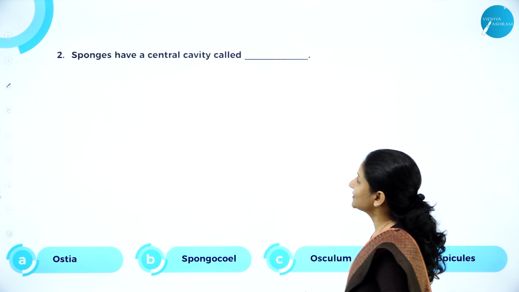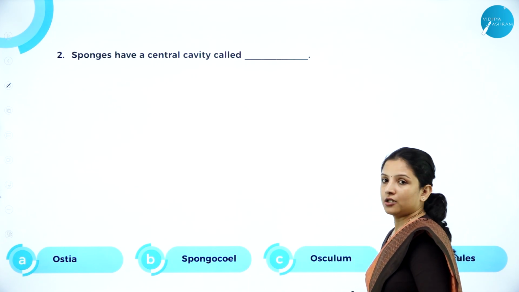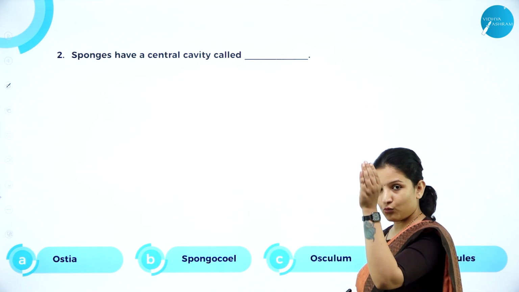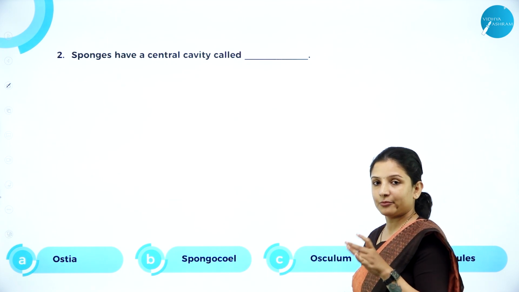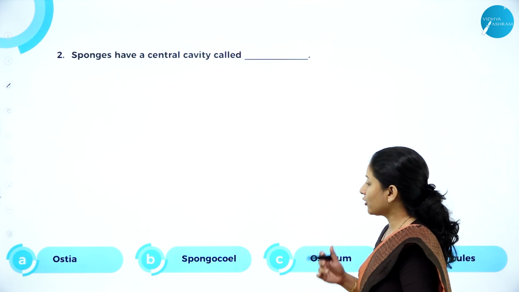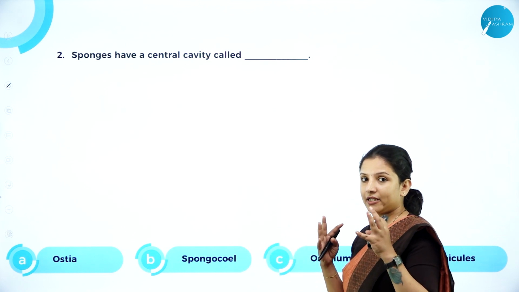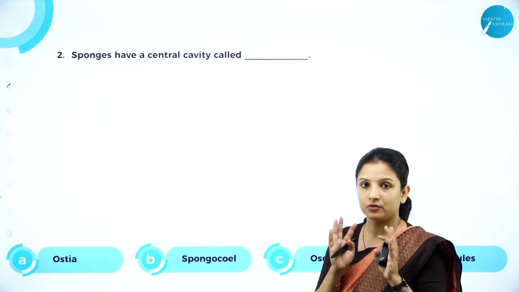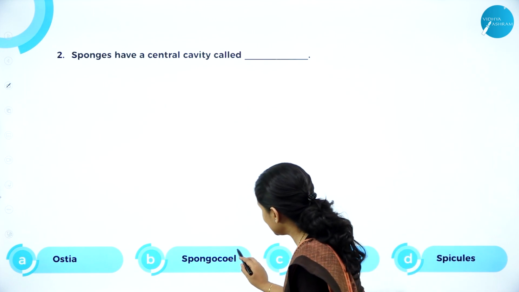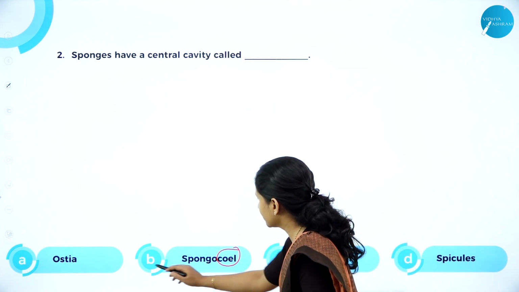Next, sponges have a central cavity called. So, at the center, there is a water canal system, which is nothing but a cavity, right, in sponge. What is it called? It is a coelom. So, whenever the word cavity comes, imagine it is coelom. Remember, it is coelom, C-O-E-L. Therefore, this should be the answer.